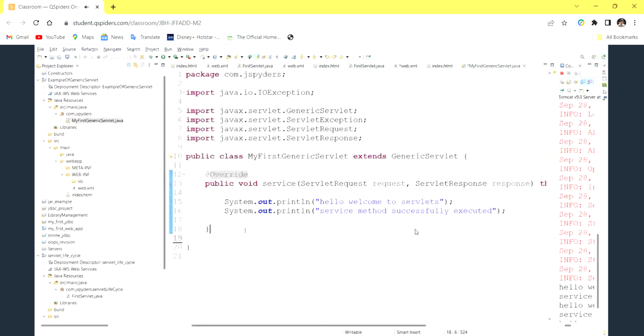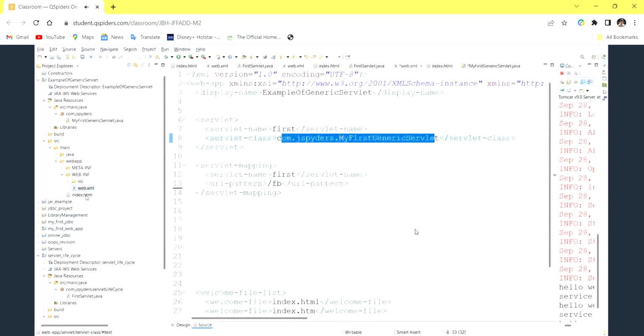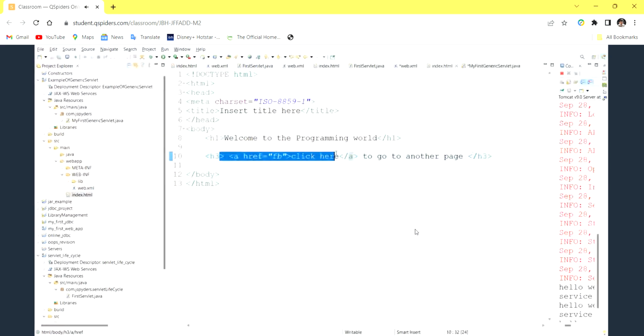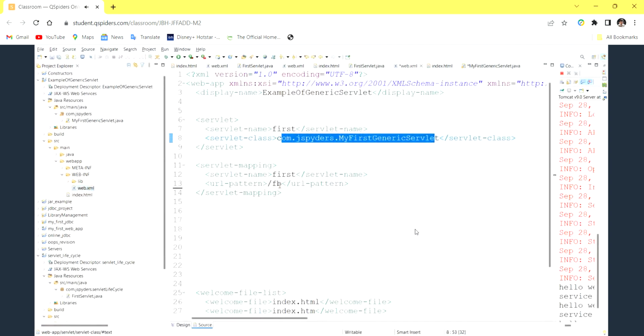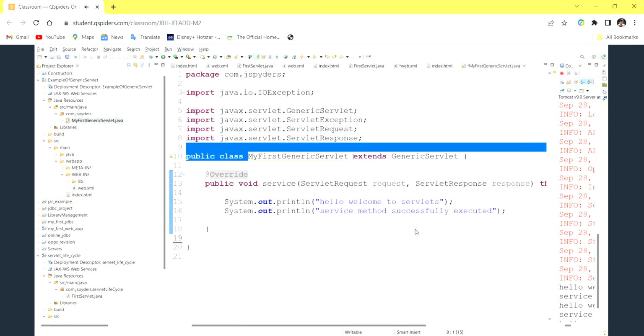This is what we learn newly. The remaining index.html and web.xml are all the same. I'm creating one link. When the user clicks on this link, it goes to the FB URL that you have given in web.xml, which maps to my first generic servlet. An object will be created for this class and the init method will be called internally.